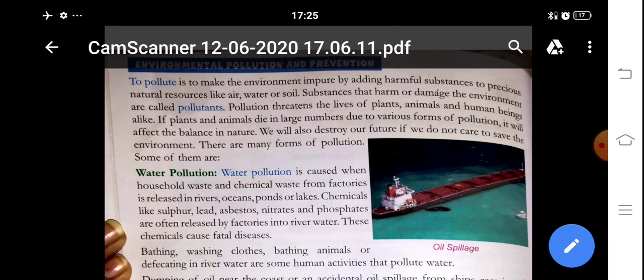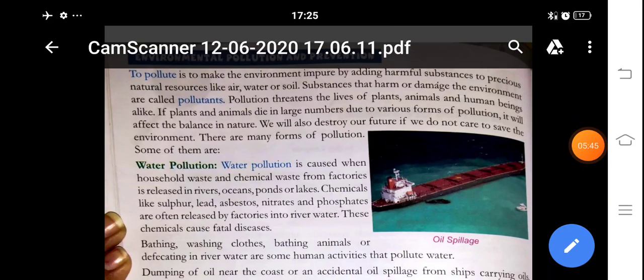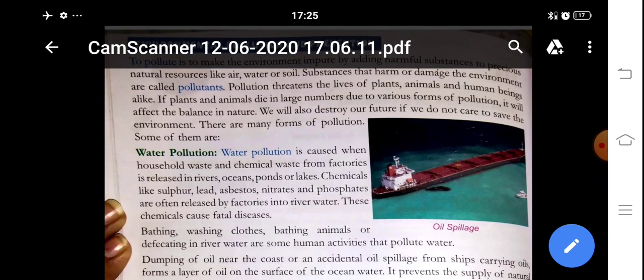If we pollute, if we destroy the plants, then animals are also affected, herbivores are affected by the destruction of the plants, and then we human beings are also affected by these types of pollution. So we all depend on each other. If we want balance in nature, we should balance all these things. We will also destroy our future if we do not care to save the environment.